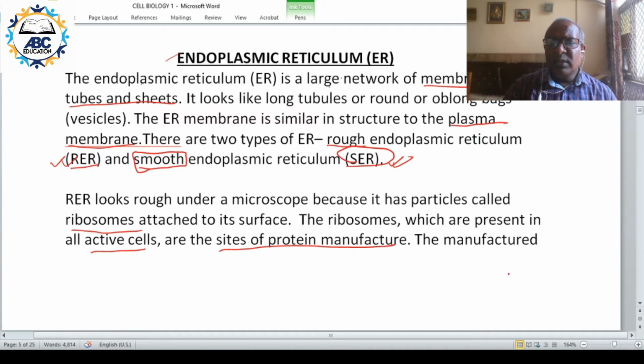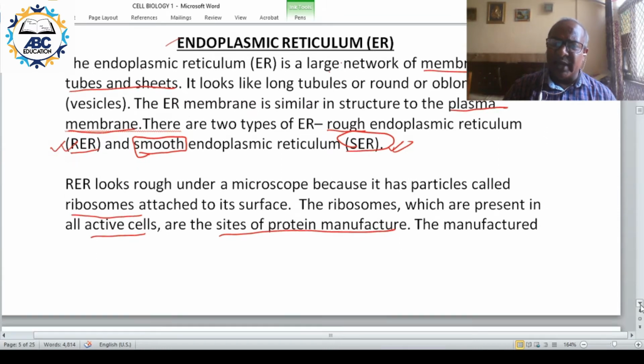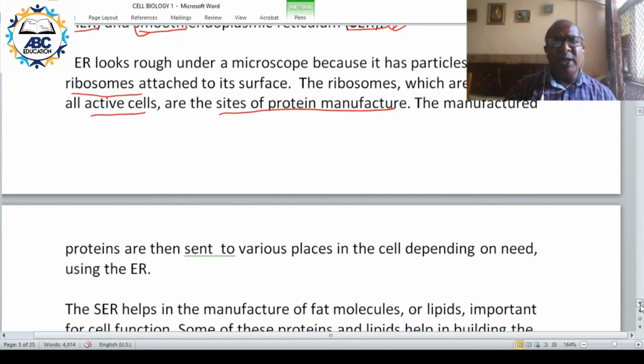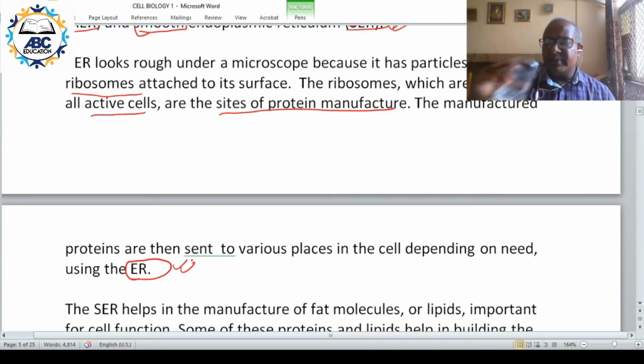Now what happens? The ribosome attached to the endoplasmic reticulum makes the protein, which enters inside the endoplasmic reticulum, and then its further movement starts. The manufactured proteins are sent to various places in the cell depending on the need using ER.